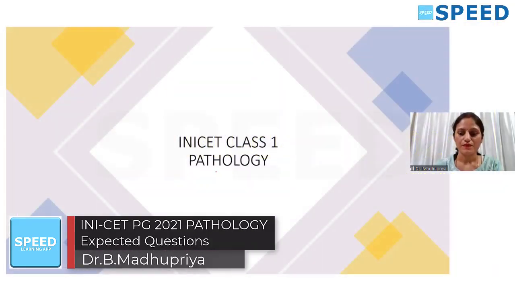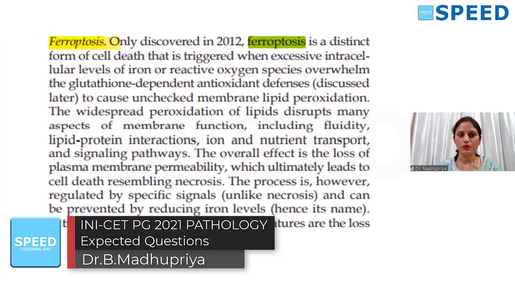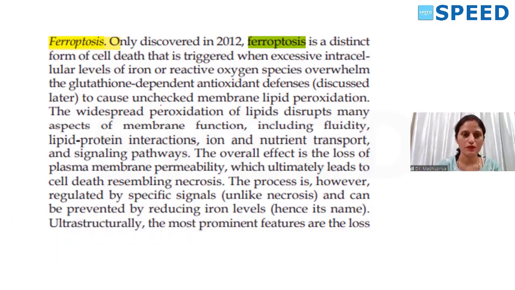Let's start off with the classes. The first thing I'm going to speak about is ferroptosis. This is given too much importance from last year because it is newly included in Robbins 10th edition. I have just cropped an image about ferroptosis which is given in Robbins, but I will tell you in simple words how to remember ferroptosis, the exact concept behind it.